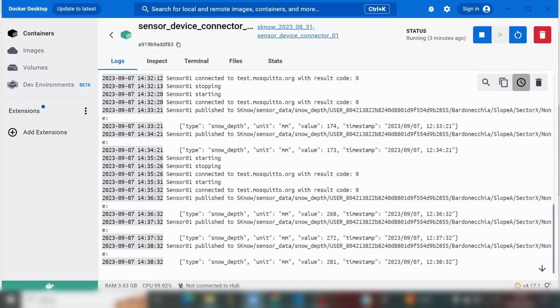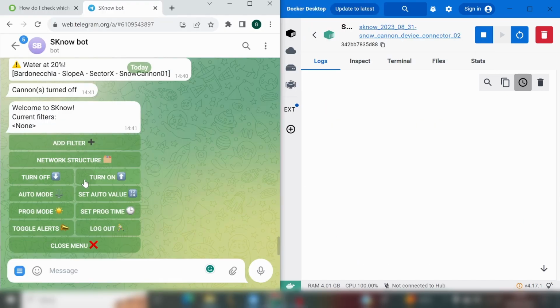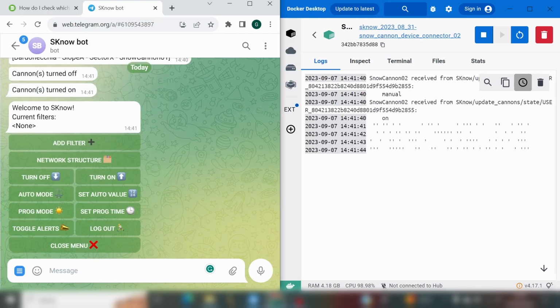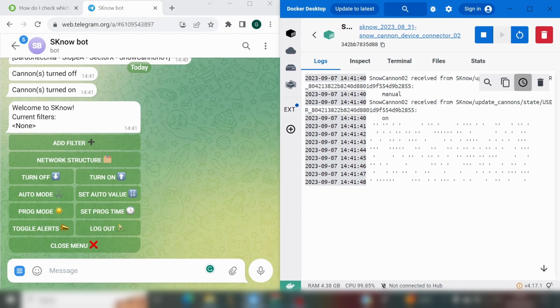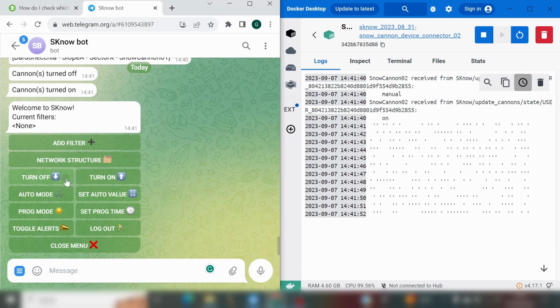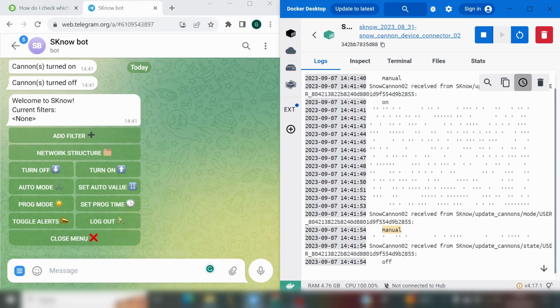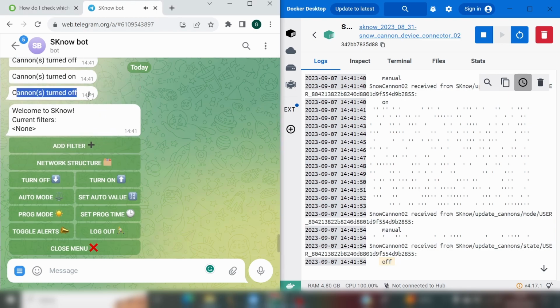Sensors, on the other hand, perform measurements and publish them on an MQTT topic. Environmental-related sensors, such as the ones measuring snow depth, temperature, or humidity, publish to a topic related solely to their position inside the complex. The ones linked to a specific cannon, as is the case for the water level sensors, instead include in the topic also the cannon ID.